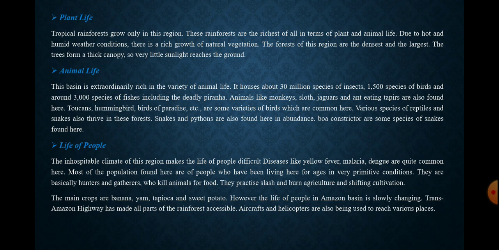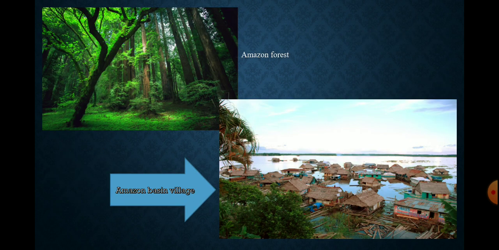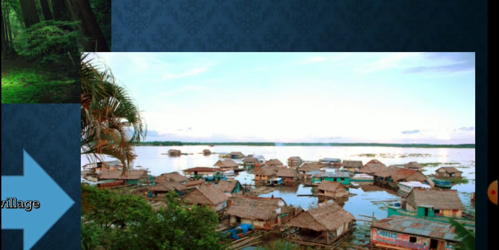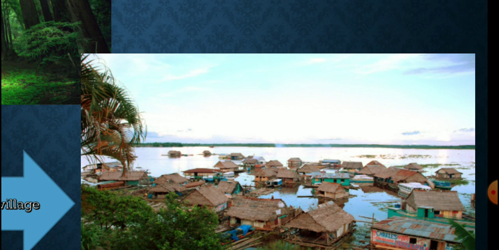Here in this picture you can see the Amazon forest, how dense it is, and this is the Amazon basin village. You can see the conditions of people living here, which type of houses they live in, and you can assume their living standards by seeing this picture. Basically, they survive by killing animals for food. As for cultivation, shifting cultivation and slash and burn agriculture are practiced over here.